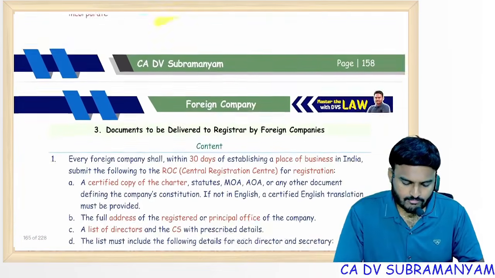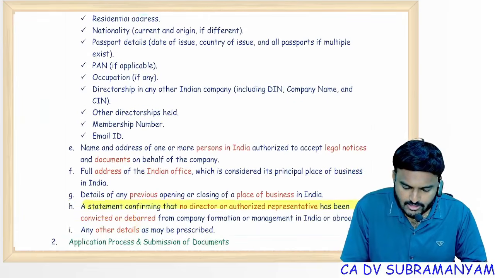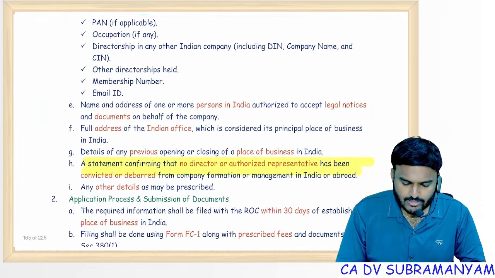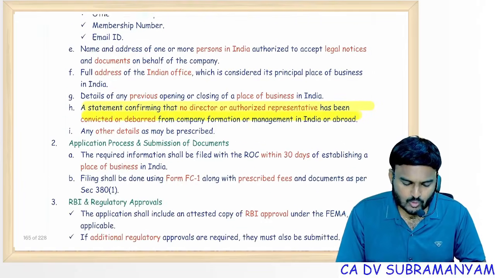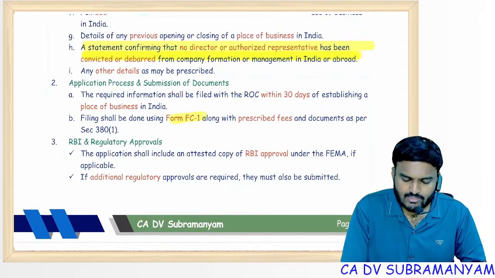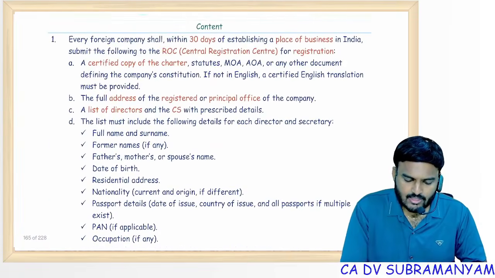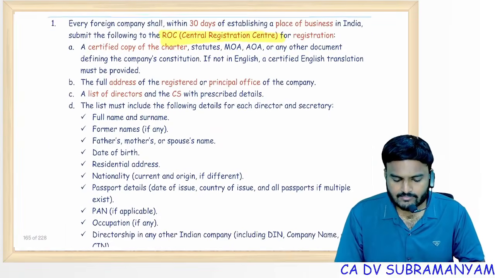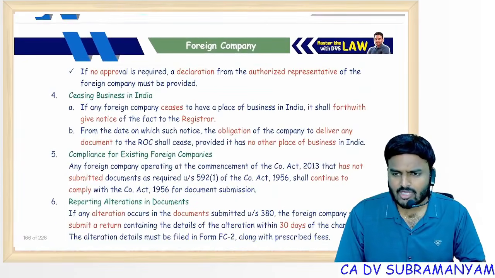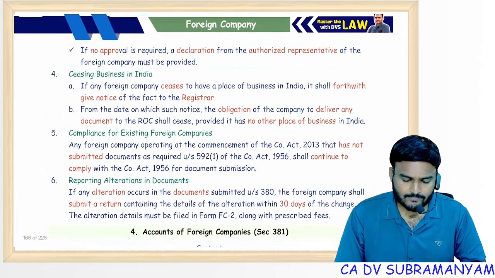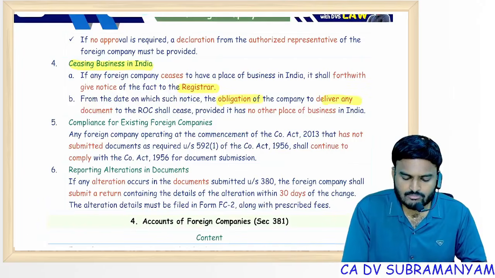So deemed Indian company covered. Documents to be delivered, yes, I covered this point only. Important: declaration about compliance or no disqualification is by director and authorized representatives only. FC1 with CRC, ROC, CRC. You can see here, ROC, Central Registration Center. And remaining forms, FC2, FC3, FC4, I'll file with ROC having jurisdiction over New Delhi. So in case of ceasing business also, communicate with ROC, then your obligations will come to an end.